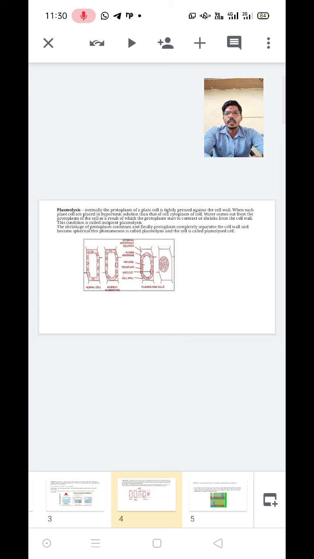This condition is called incipient plasmolysis. The shrinkage of protoplasm continues, and finally the protoplasm completely separates from the cell wall and becomes spherical. This phenomenon is called plasmolysis, and the cell is called a plasmolysed cell.